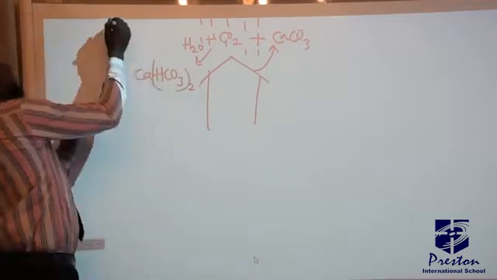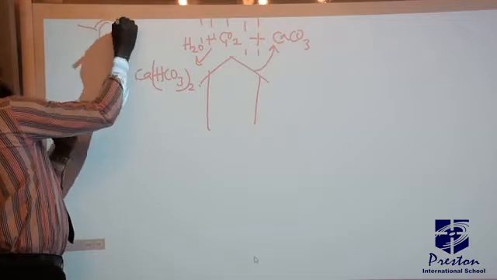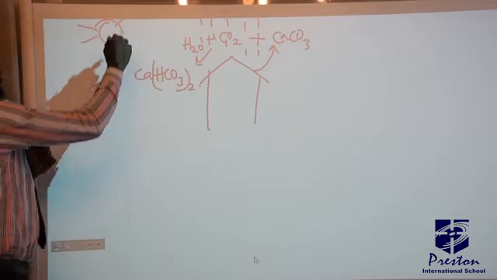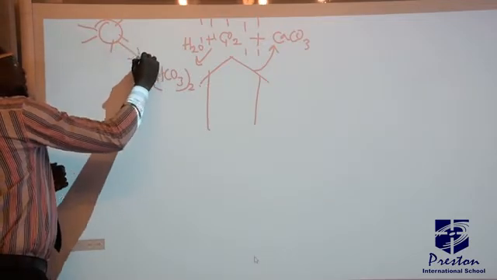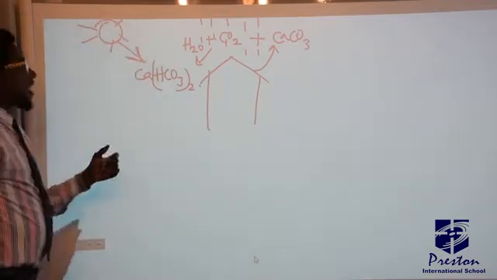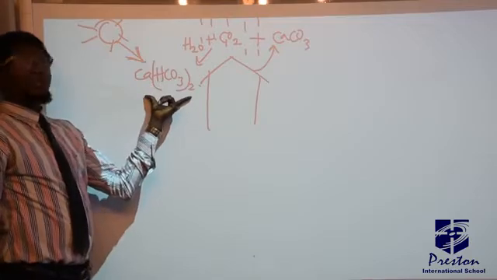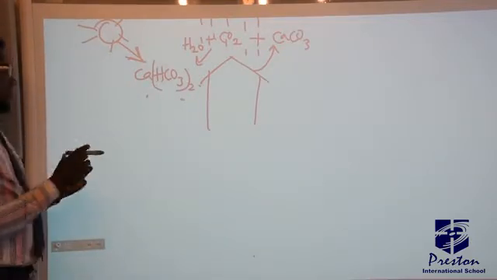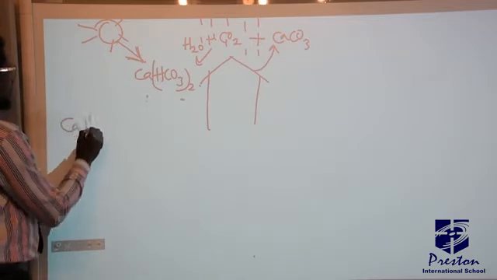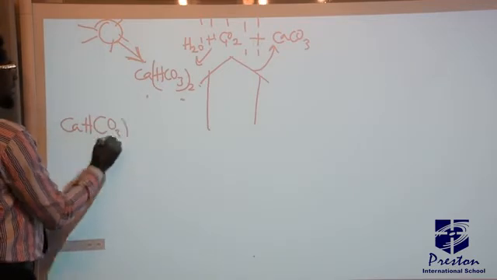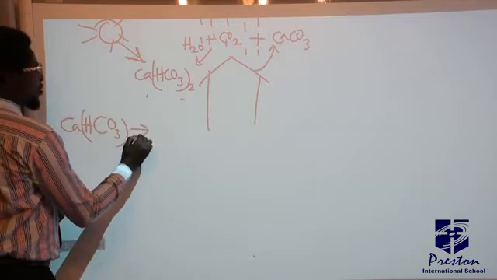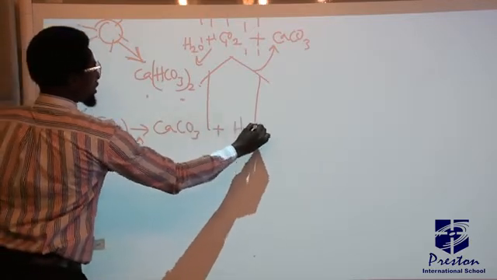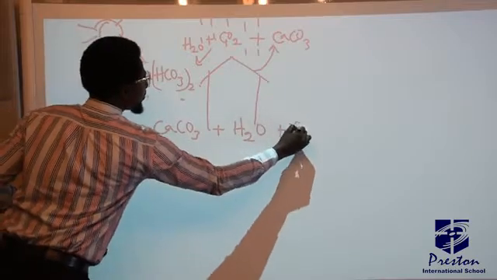Now, let us assume that the sun is shining, and don't forget there's always heat being emitted by the sun. So if the sun gives out heat energy, and the heat energy reacts with this calcium hydrogen carbonate, there's going to be a breakup. You now have calcium hydrogen carbonate, when you heat, forming calcium carbonate plus water plus CO2.